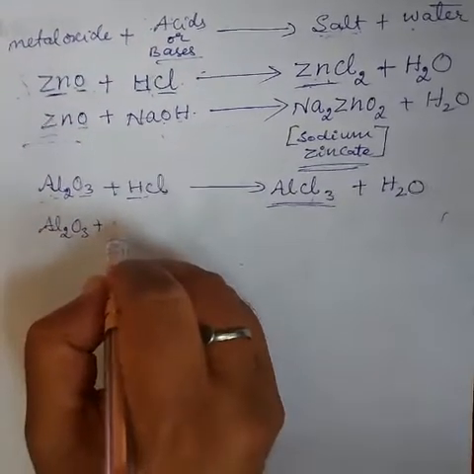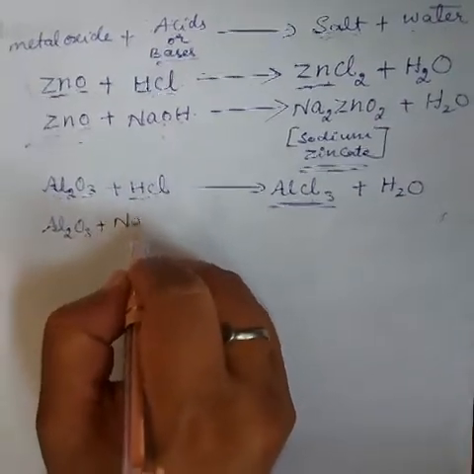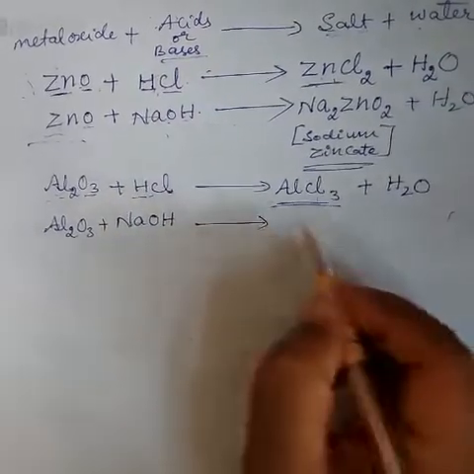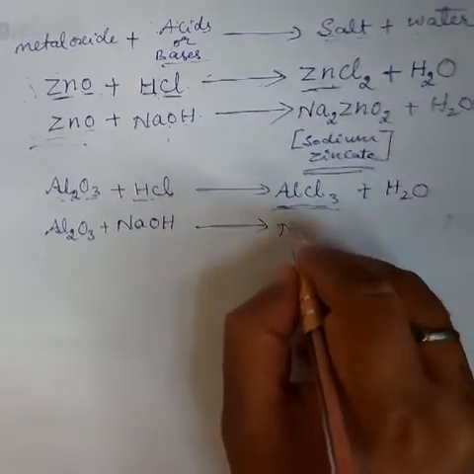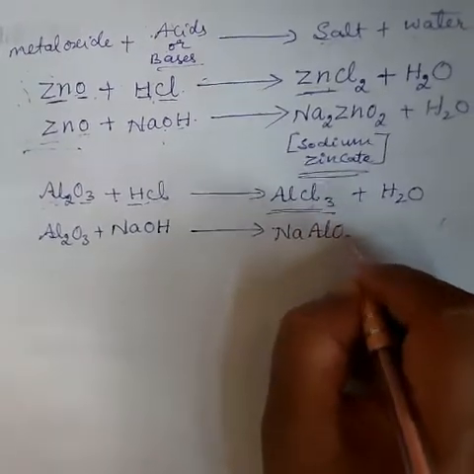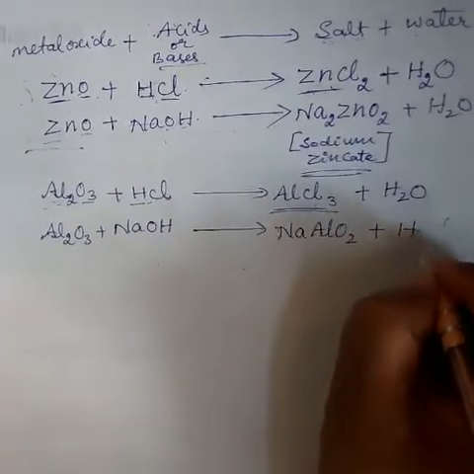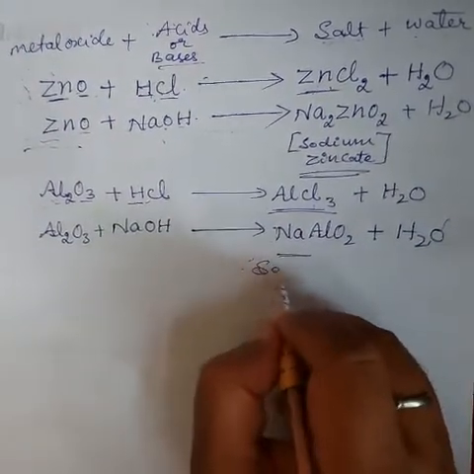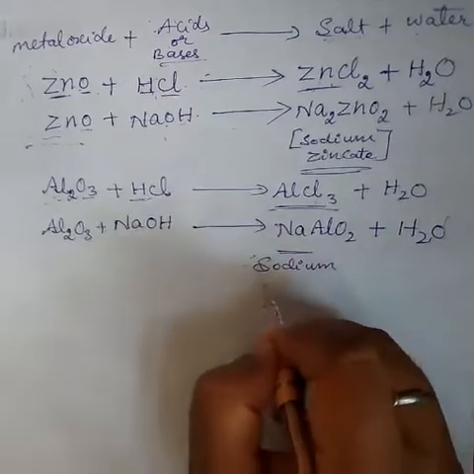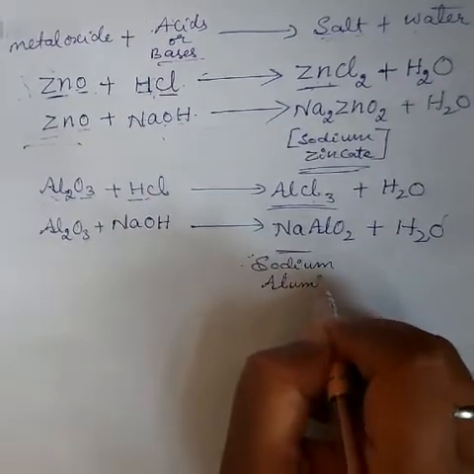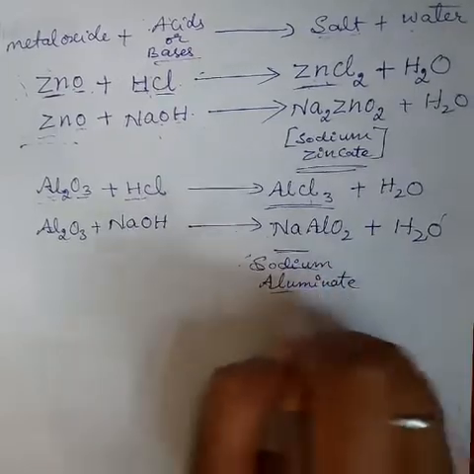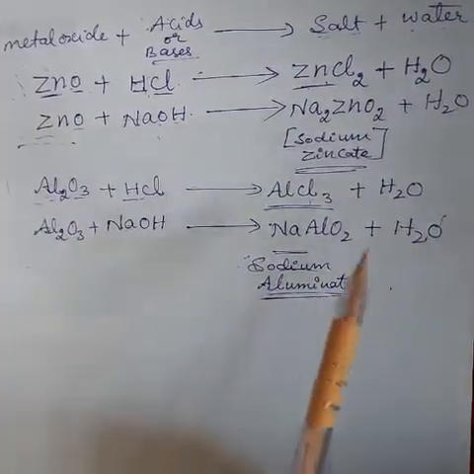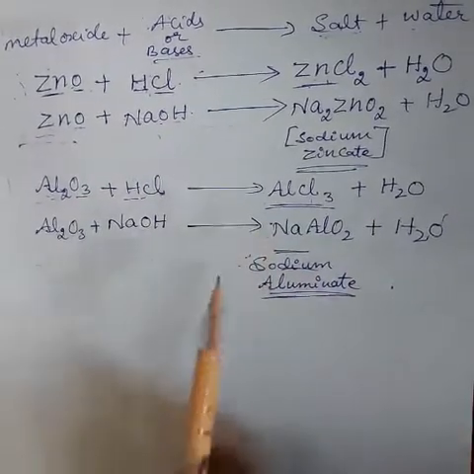Al2O3 plus, we have taken as an example NaOH. Sodium hydroxide is a base, so the product formed is NaAlO2 plus H2O. This is the salt. This salt name is sodium aluminate. Sodium aluminate, which is important. Okay, this is about amphoteric oxide reactions. Very, very important. You just learn it now.